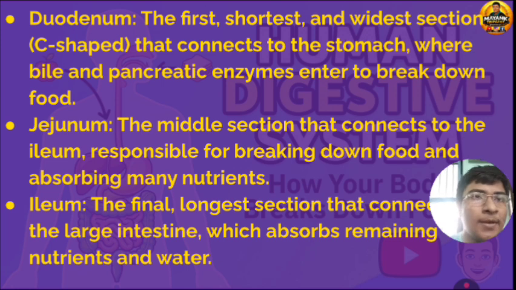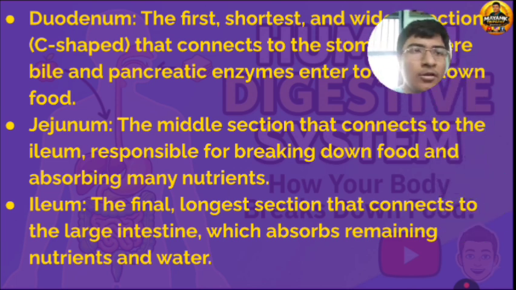Duodenum, the first and shortest, widest section, C-shaped, that connects to the stomach, where bile and pancreatic enzymes enter to break down food. Jejunum, the middle section, connects to the ileum, and is responsible for breaking down food and absorbing many nutrients. Ileum, the final and longest section, connects to the large intestine, and absorbs remaining nutrients and water.